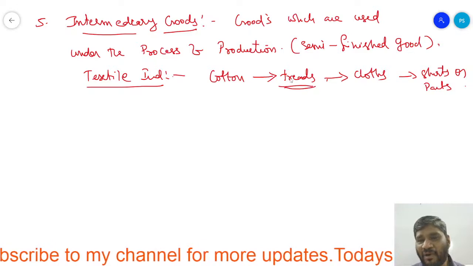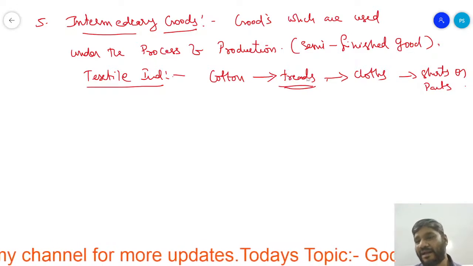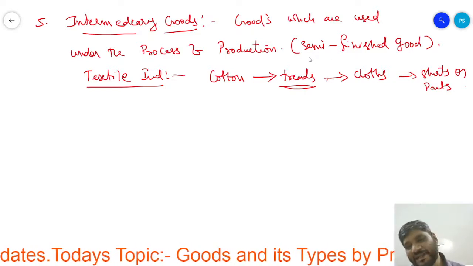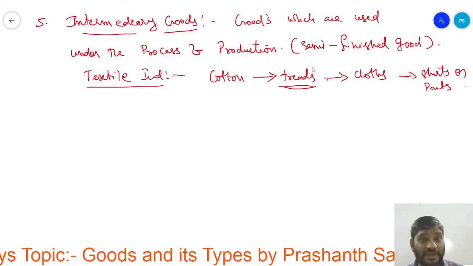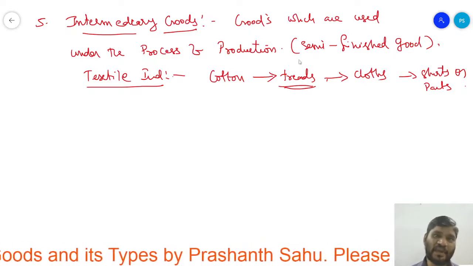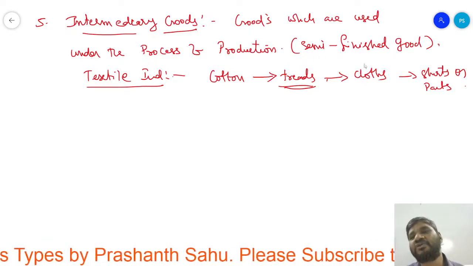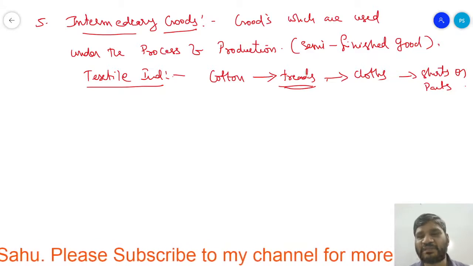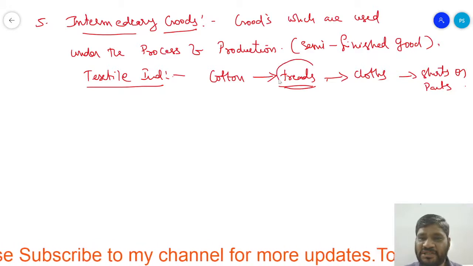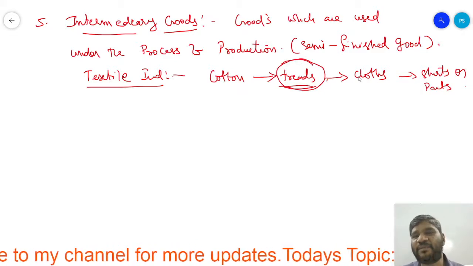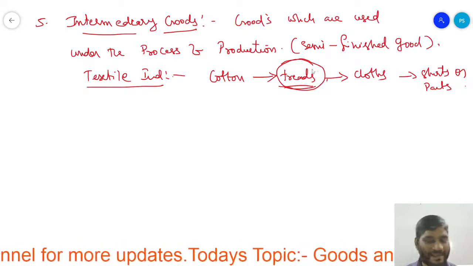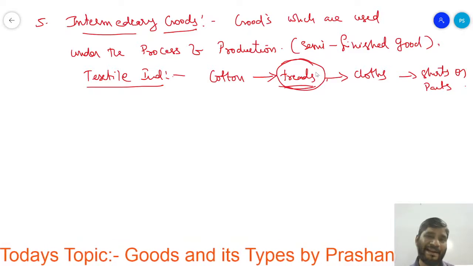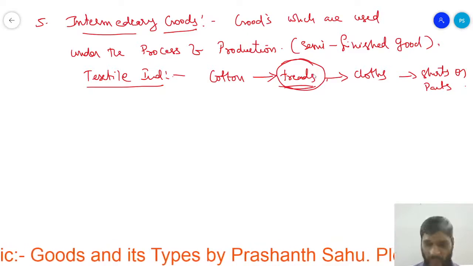The threads can be used at home as well as by the industry, because in industry they do the weaving. The threads are woven and converted into cloth, and again the cloth is converted into shirts as well as pants. So these threads can be taken out as a semi-finished good by the industry. So this is called a semi-finished good or intermediary good, right?